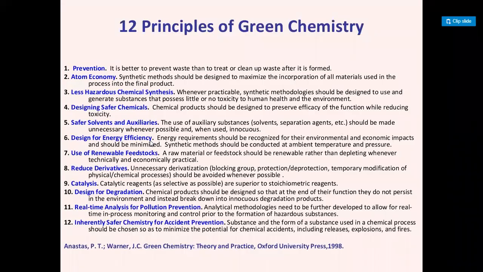That means we have to do the reaction at room temperature and 1 atmospheric pressure, so that we can minimize the energy required for the chemical reaction. So this is called the energy efficient process.